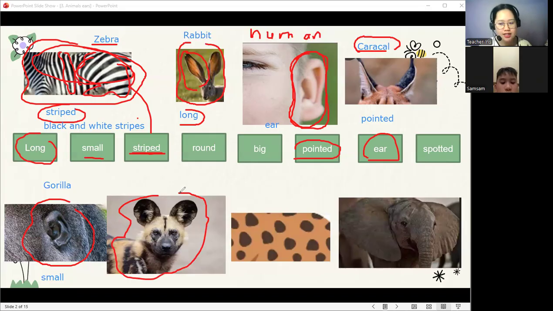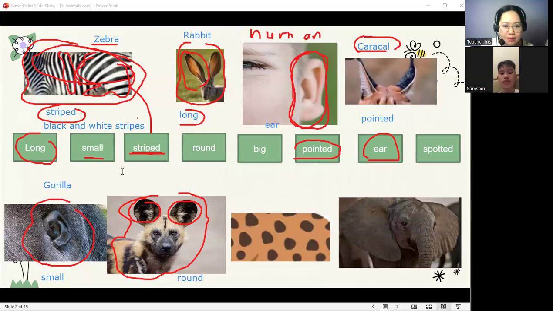What do you see in its skin? It is spotted or round? Are you sure? No, they are round. Yes, very good. So let's look at its ears. As you can see, it is round. So this animal has round ears.